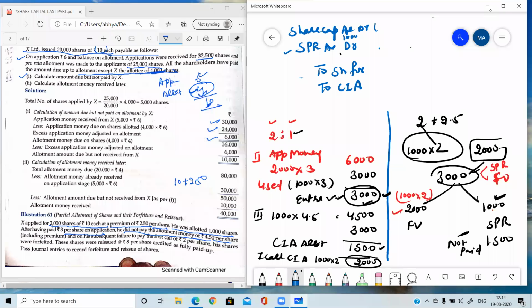Share capital, 1000 into 7. Complete this entry, please. I am waiting for your answer. Complete fast. I have given you 2 minutes because we have solved many entries. So complete it fast. I am waiting for your answer. Yes, very good.